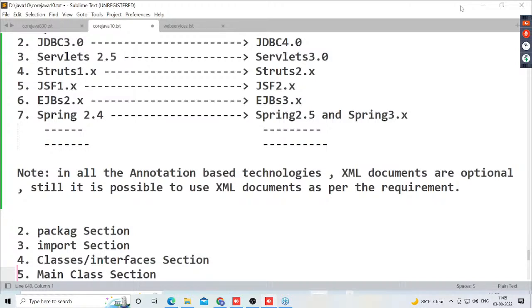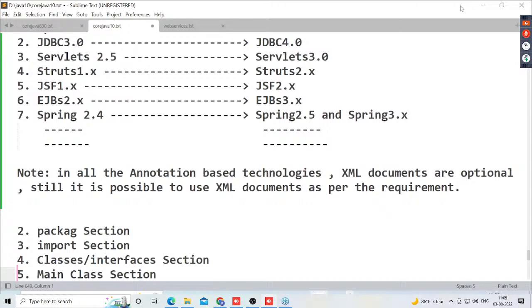So if you want to overcome all these problems, we need a Java alternative. That Java alternative was provided by Java in its JDK 1.5 version. That alternative is what? Annotations. Because of this reason only, we can conclude that annotations are becoming the best alternative for XML documents in Java J2EE applications. After that, which technologies are using XML, which technologies are using annotations?